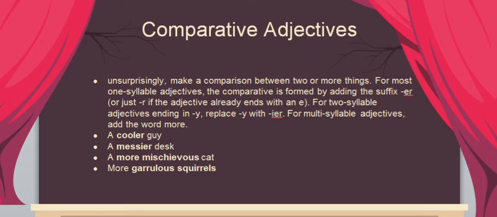So you can add r, ier, or more at the end, as in a cooler guy, a messier desk, a more mischievous cat. Look at the examples so you can know what to add.